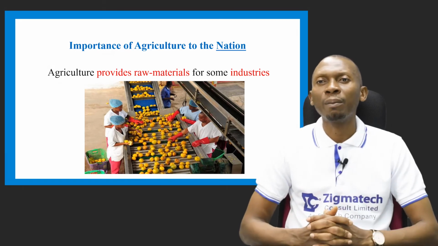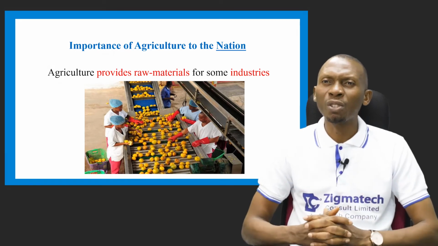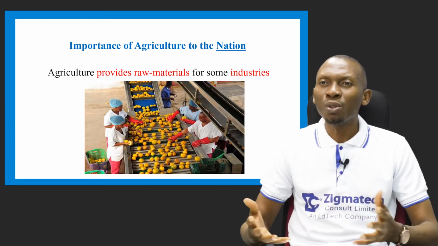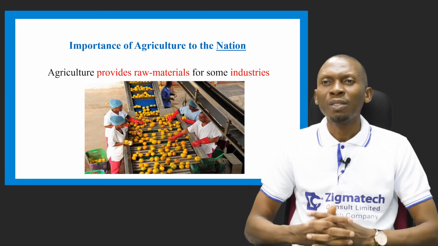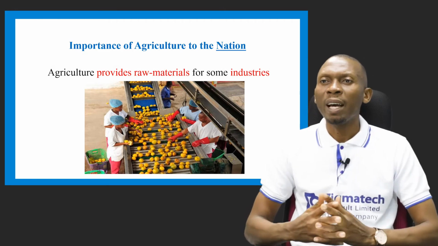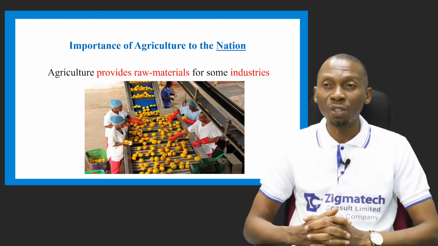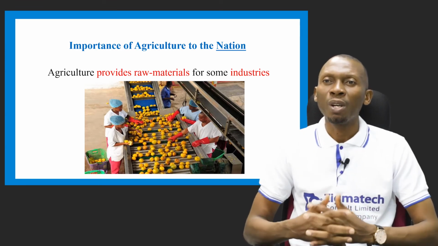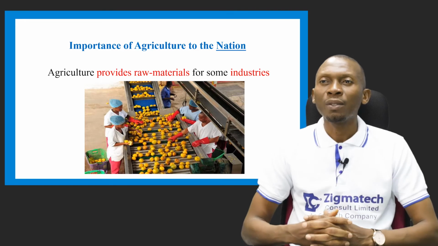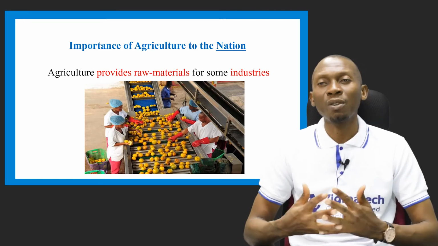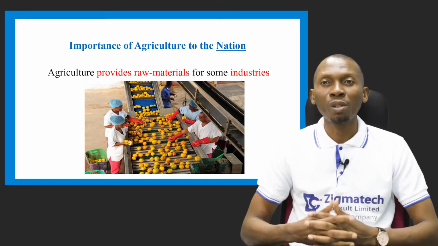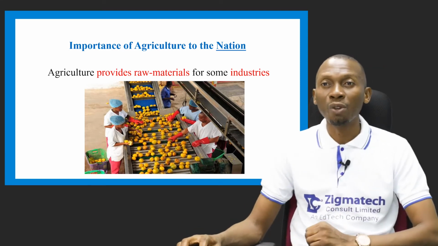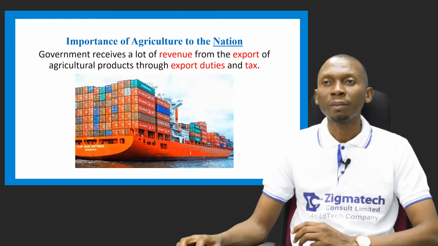We also have the rubber industry, which depends on latex in order to produce rubber, and some other industries too. We have the sugar industry too, which depends on sugar cane, which helps to produce sugar. So you can see that some of these raw materials are gotten from agricultural production and can be used by these industries called agro-based industries.